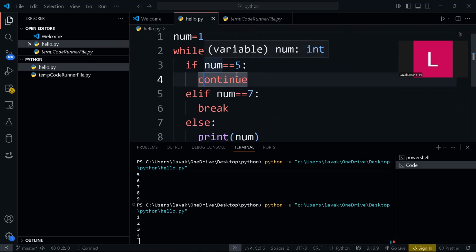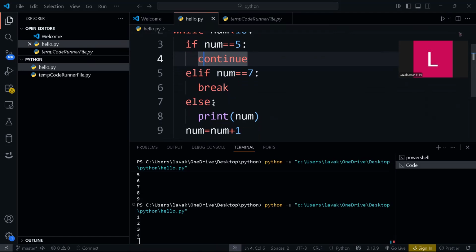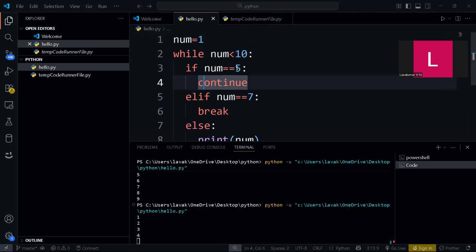And when it comes to 4, 4 less than 10 is true and 4 equal to 5 condition is false, so it will come to elif. 4 equal to 7 is false, so it will not enter into elif, so else it will print that 4. The 4 will become 5, so when it becomes 5, it will continue.